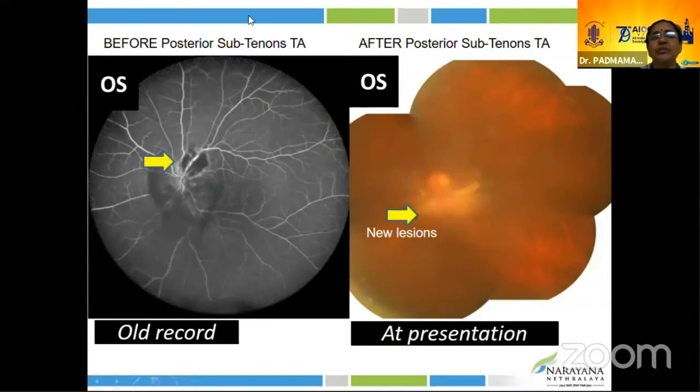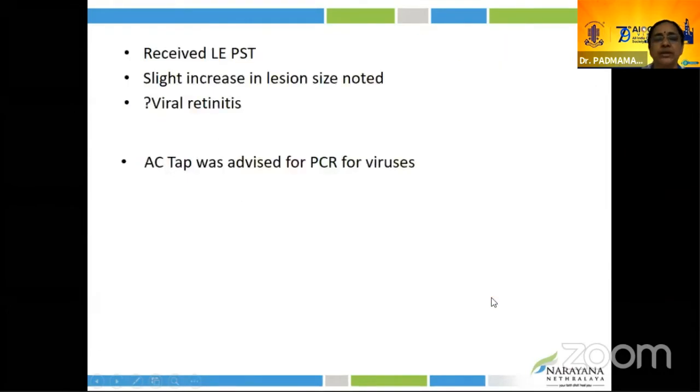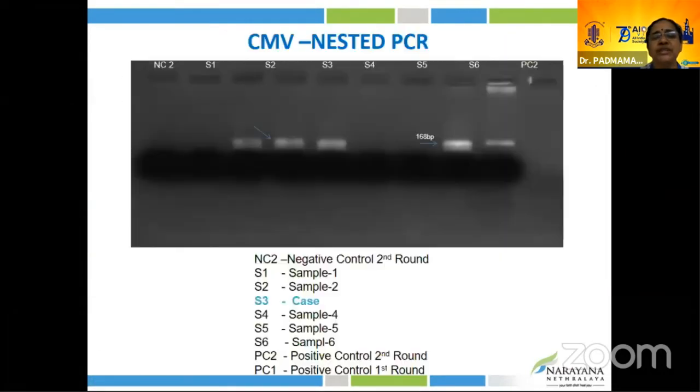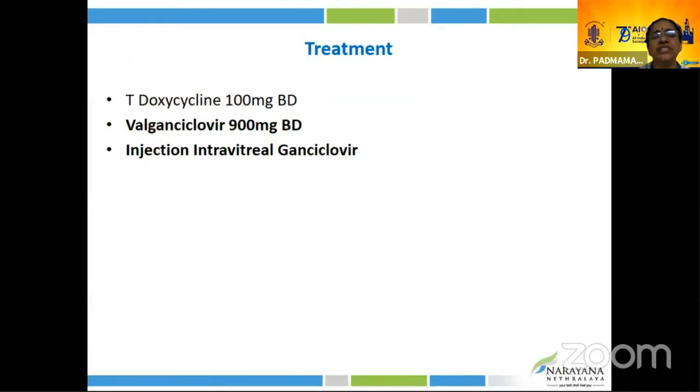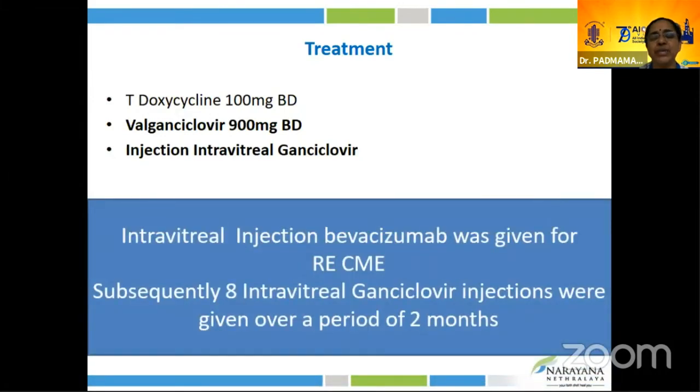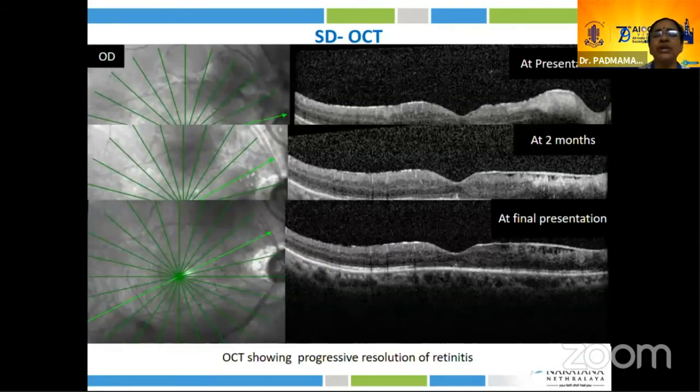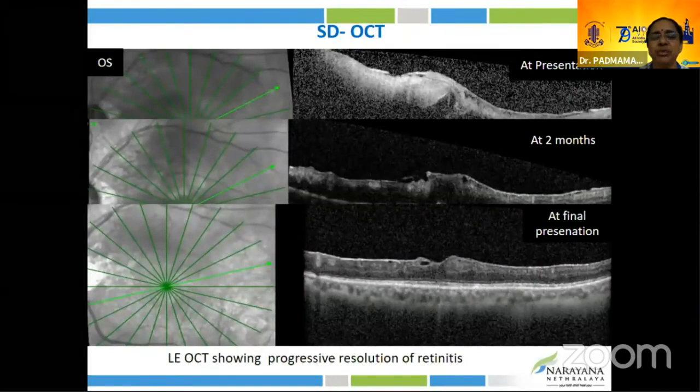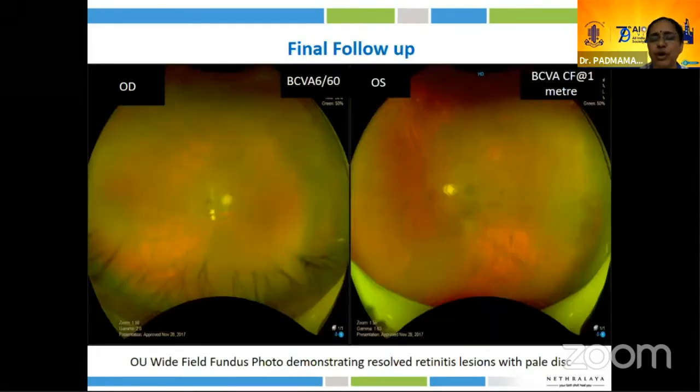This is the old record, the posterior subtenons, following which there was worsening of the reaction. So AC tap came positive for the CMV virus. So the patient was put on intravitreal along with systemic valganciclovir therapy. In addition to that, the patient had persistent CME for which we had to give anti-VEGF injection. Following multiple anti-CMV intravitreal ganciclovir injections along with oral valganciclovir therapy, we could see the resolving retinitis with ERM formation in both eyes. This is the final follow-up.